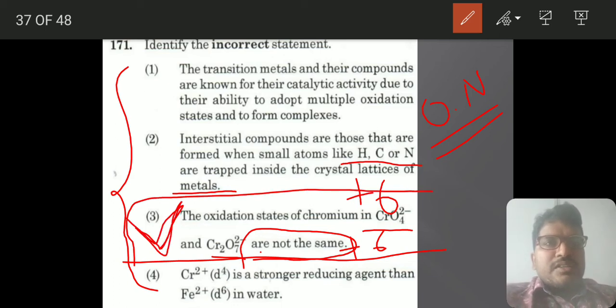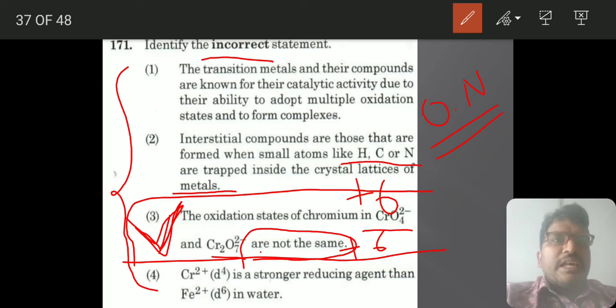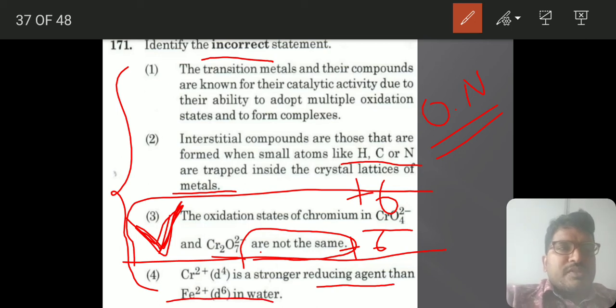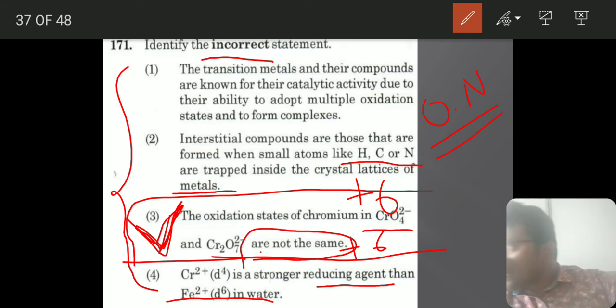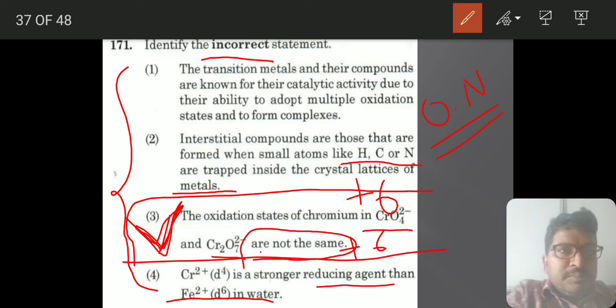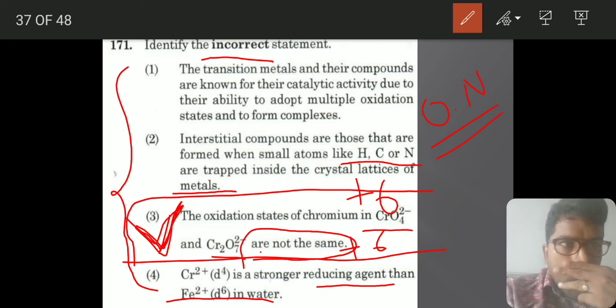So the correct answer will be this one. They are asking for the incorrect statement. This is the incorrect statement: Chromium is a stronger reducing agent than Fe2+. Why? D4 is there, it can take electrons easily and it will become stable. So that's why that is a strong reducing agent. So the answer will be the second one.